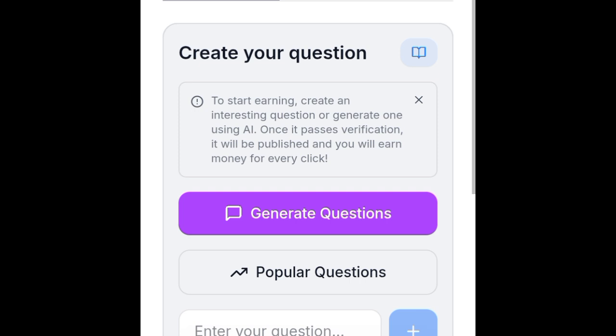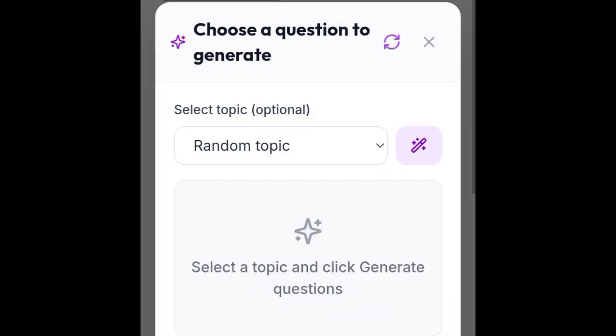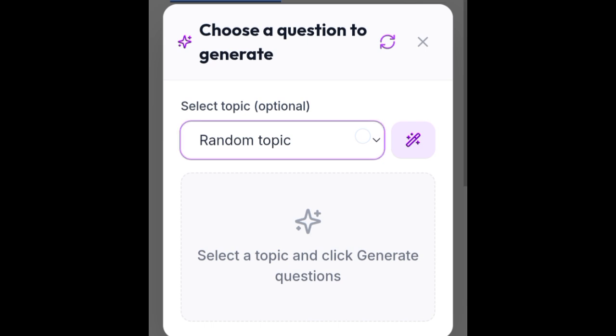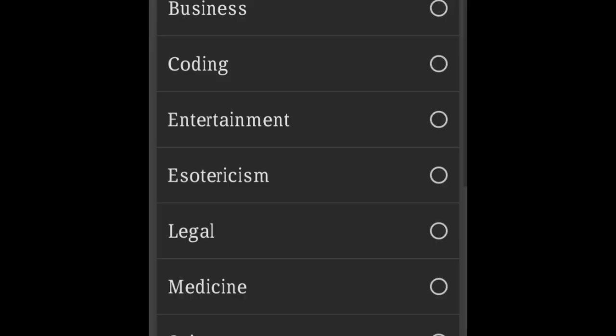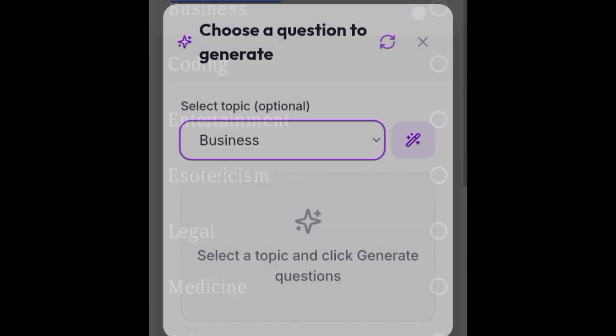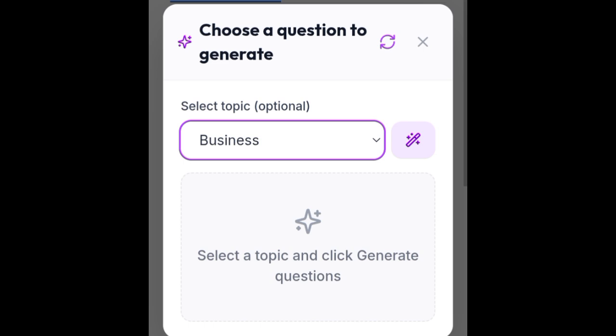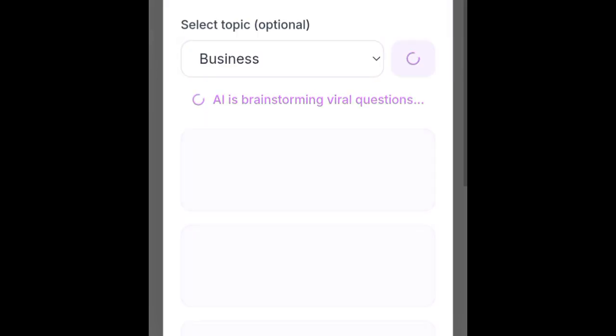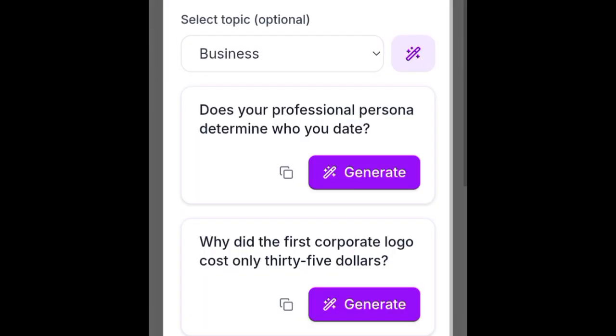So you have questions there to generate. Is it that you generate manually or you click on the AI button? It's going to automatically generate questions for the AI. Now, when you generate the questions, it tells you, thank you for generating the questions. So let's go ahead and select one of the topics we want to generate questions for. I selected business. So it's going to bring a series of questions. Do you just click on generate or do you want to manually add the questions? But let's go and hit generate, right?